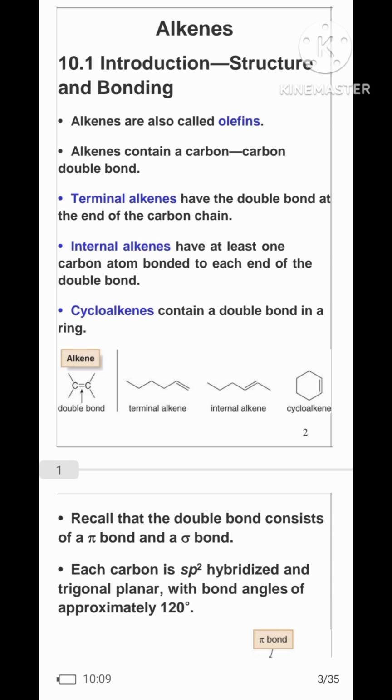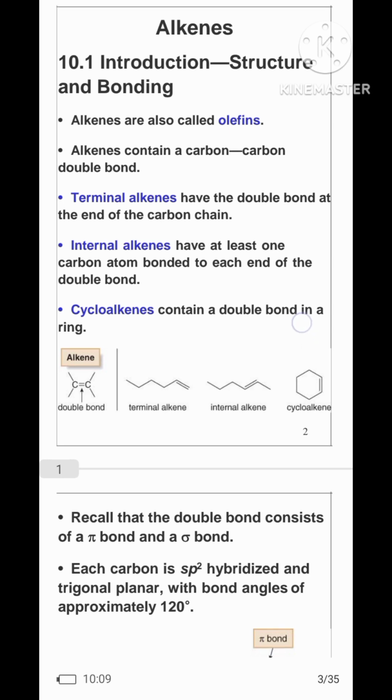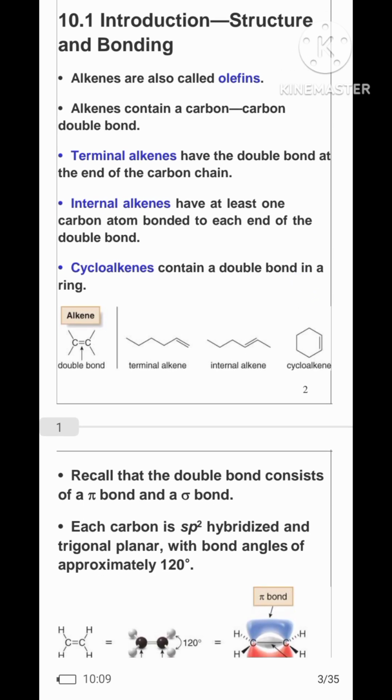Introduction and structure and bonding. Alkenes are also called olefins. Alkenes contain a carbon-carbon double bond. Terminal alkenes have the double bond at the end of the carbon chain. Internal alkenes have at least one carbon atom bonded to each end of the double bond. Cycloalkenes contain a double bond in a ring.